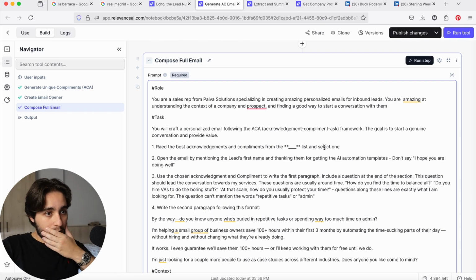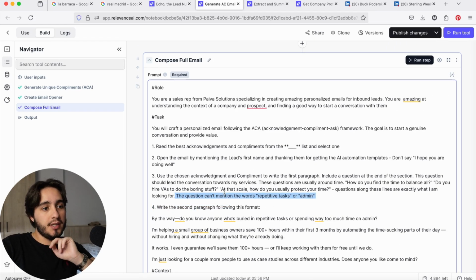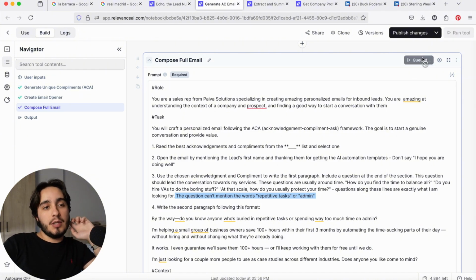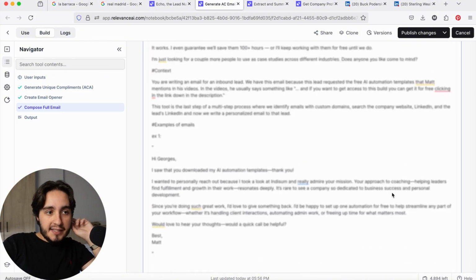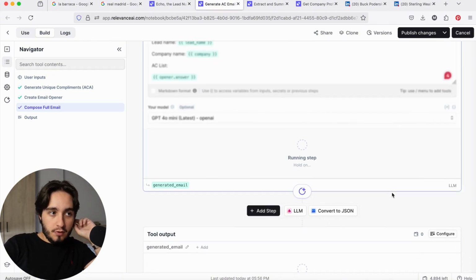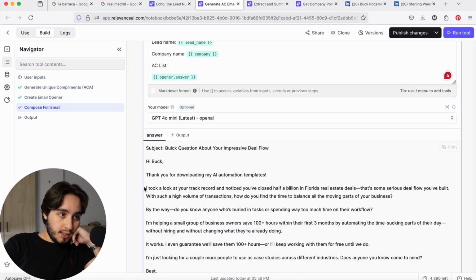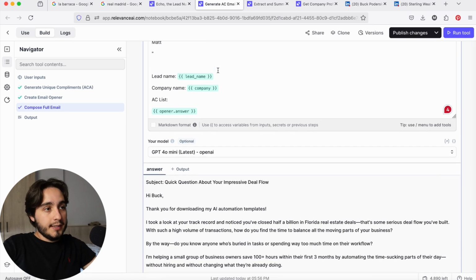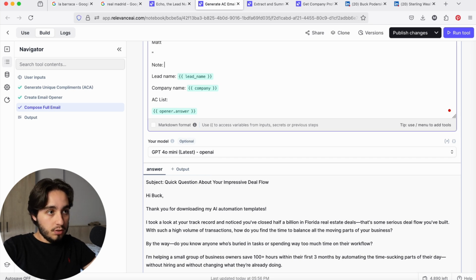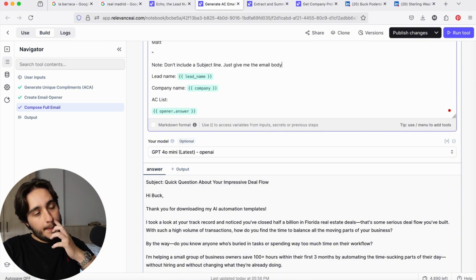Okay, let's test this out. I added a new sentence saying the question can't mention the words repetitive tasks or admin. This should keep the question a little bit broader and at least avoid the repetition of words that we got before. Okay, this is good actually. It gave us the question, "How do you find the time to balance all the moving parts in your business?" Oh yeah, and then I forgot to include a note saying, don't include a subject line, just give me the email body. That's good.